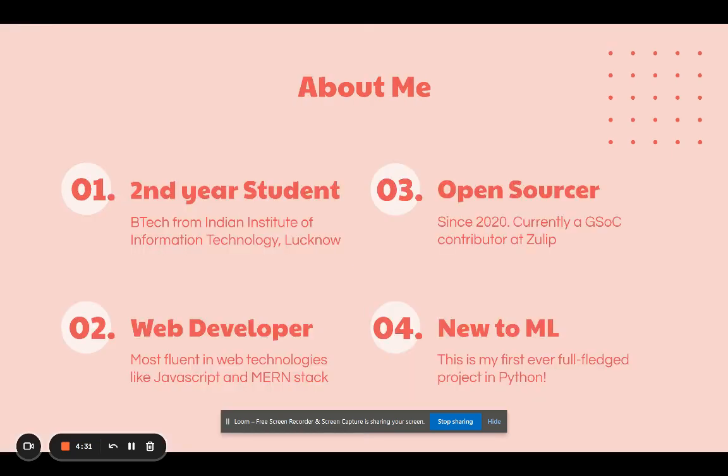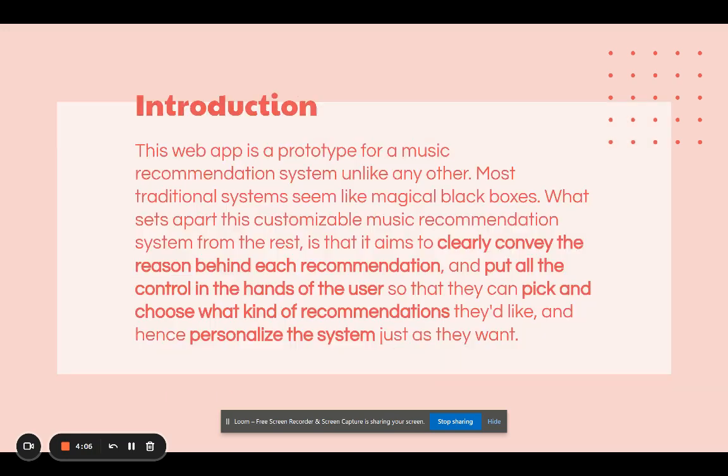So now talking about me, I am a second year student studying BTech from Indian Institute of Information Technology, Lucknow in computer science. I am mostly a web developer. I'm fluent in web technologies like JavaScript and MERN stack. I also really enjoy doing open source and I'm currently a GSOC contributor at Zulip. Also, I am new to machine learning and in fact, this is my first ever full-fledged project in Python.